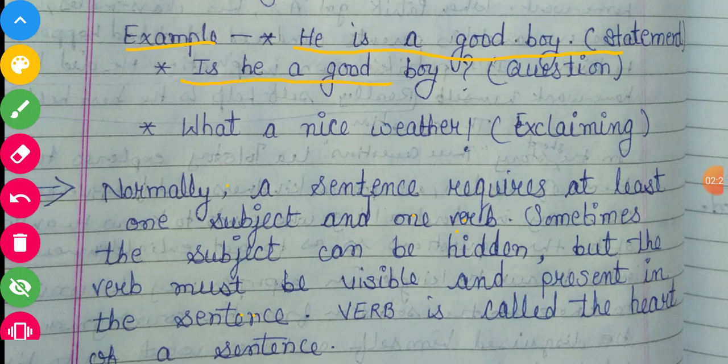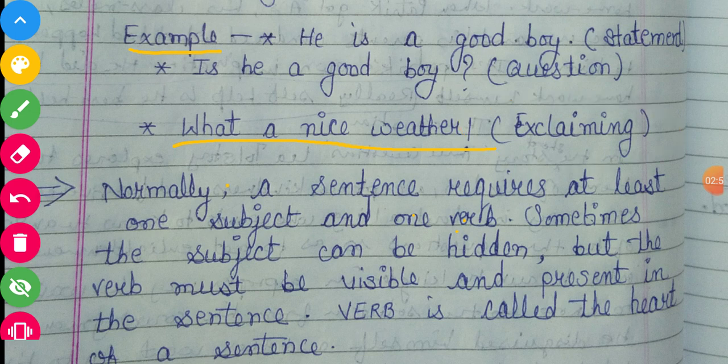Second, is he a good boy? This sentence is in form of question because we are asking here something or some question. Next, what a nice weather. This sentence is an exclamatory sentence.